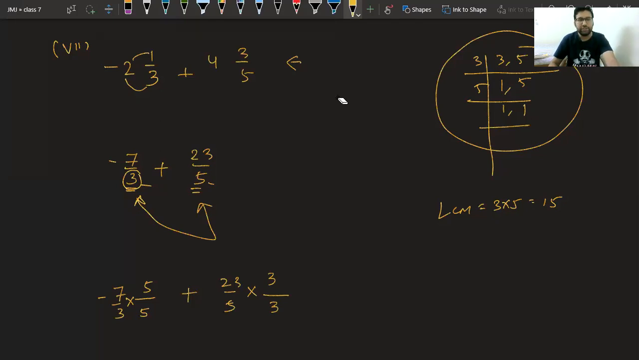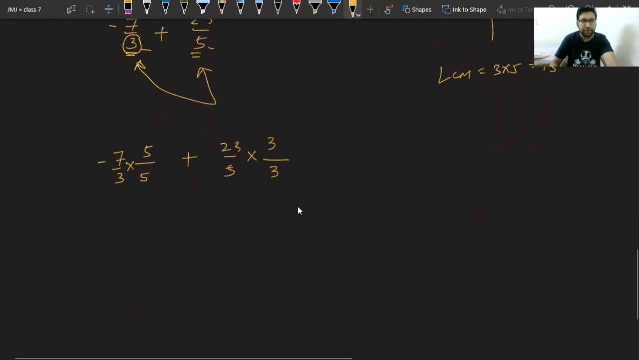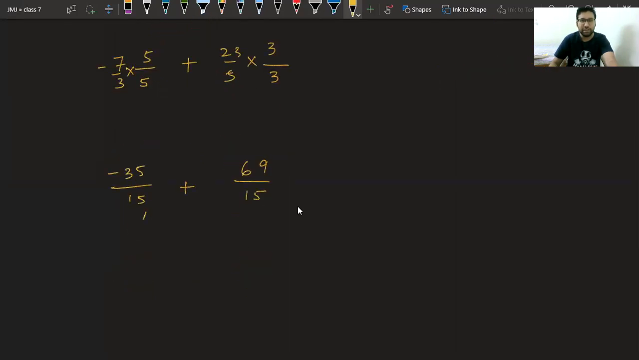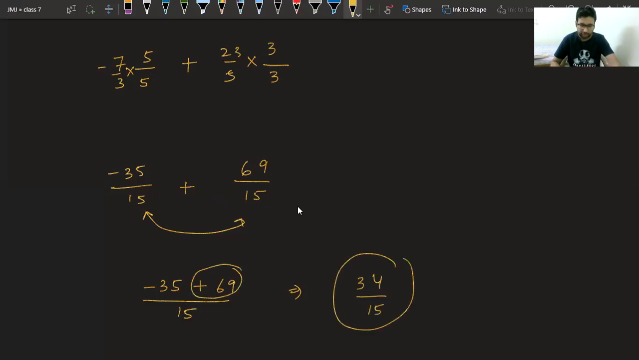Now, we can say it is minus 35 upon 15 plus 3 3s are 9, 3 2s are 6, upon 15. Now it's easy, they are like fractions. Take 15 common, we will have minus 35 plus 69. And what is the answer? 9 minus 5 is 4, 6 minus 3 is 3. As the larger number is positive, so answer is positive, and we have got answer as 34 upon 15.